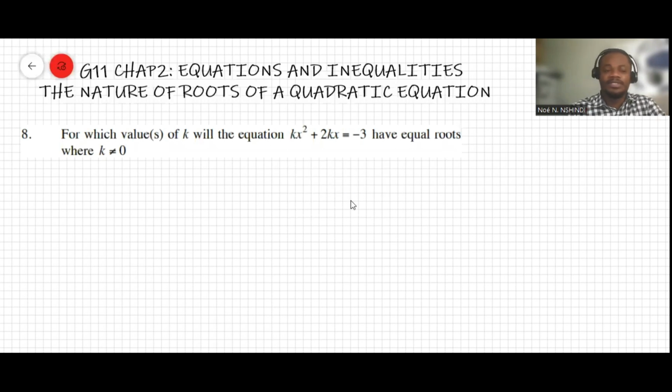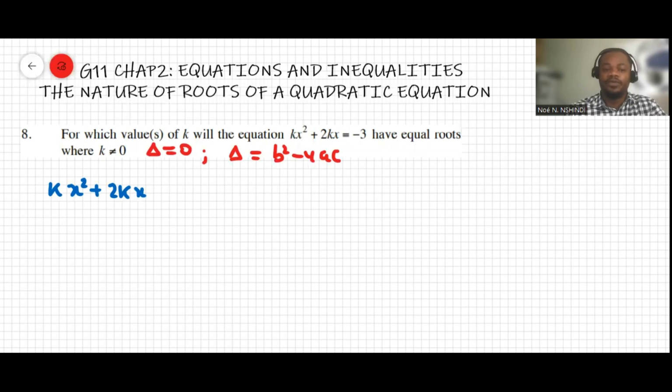Another question here says: for which value or values of k will this given equation have equal roots? The condition to have equal roots is that the discriminant delta must be 0, and the discriminant, as we said in the previous question, is equal to b squared minus 4ac. In this case, we have kx squared plus 2kx.